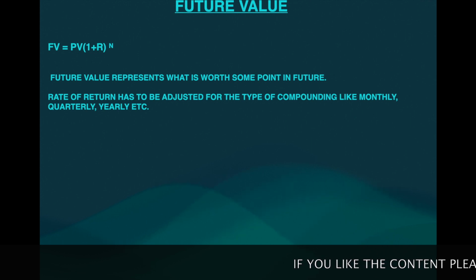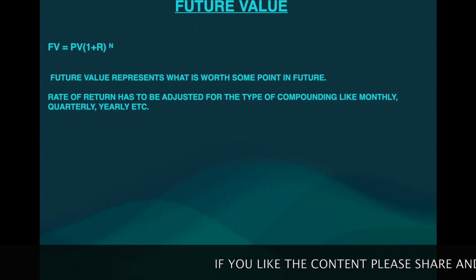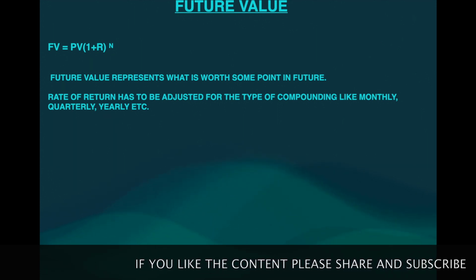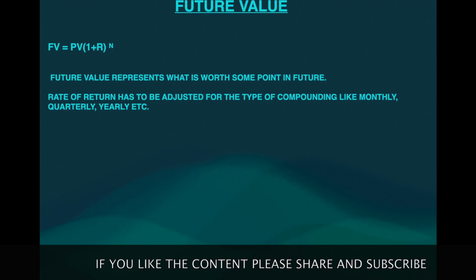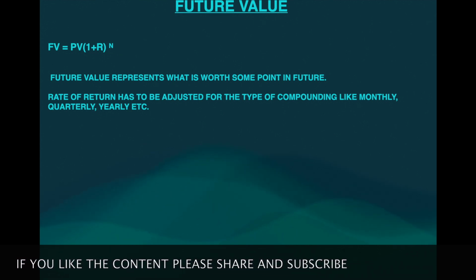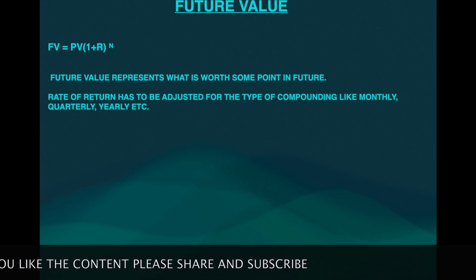However, if the bank gives the interest half yearly, then future value is calculated with R, that is the 0.05, divided by 2, because the bank is giving you interest 2 times in a year.